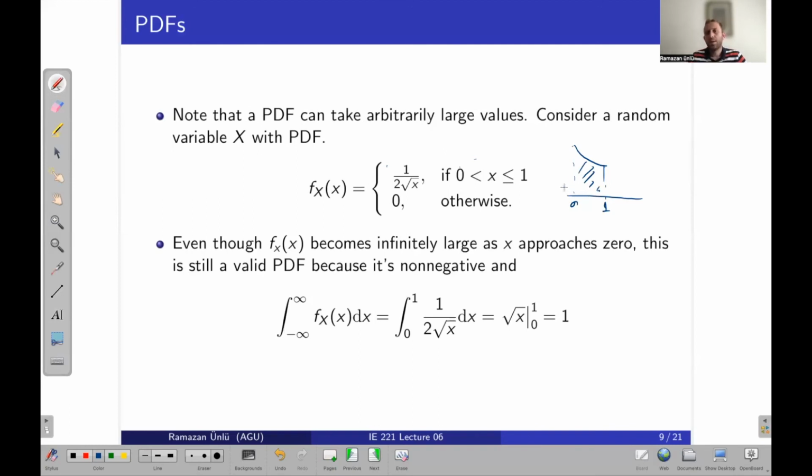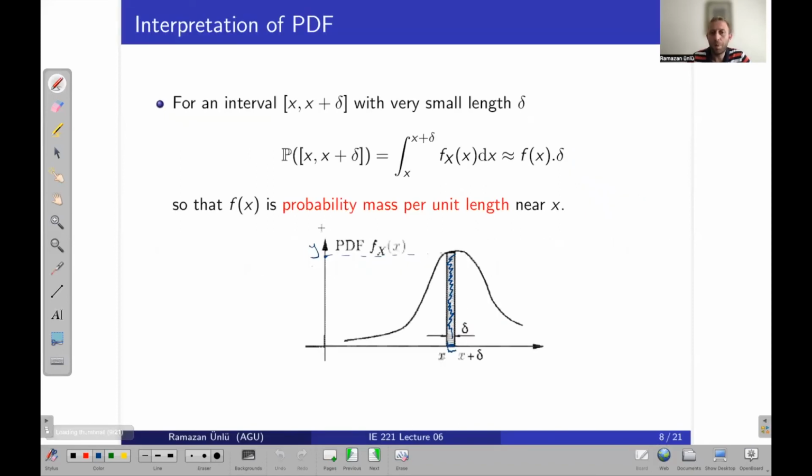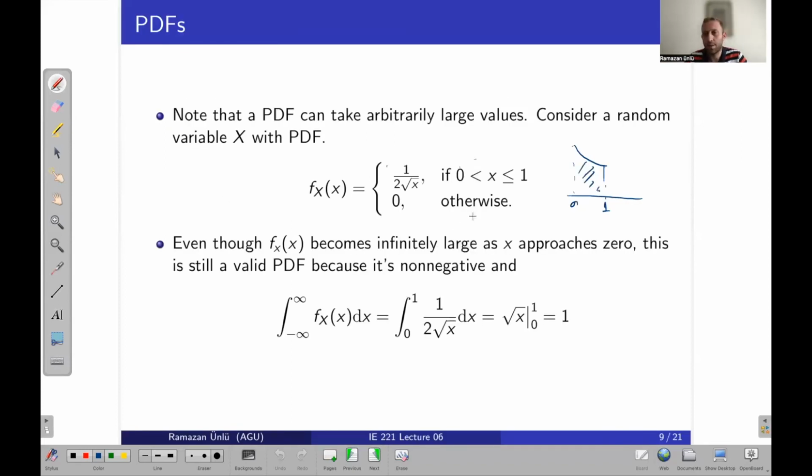In other words, if I calculate all possible probability mass per unit length and sum all of them, I should get 1.